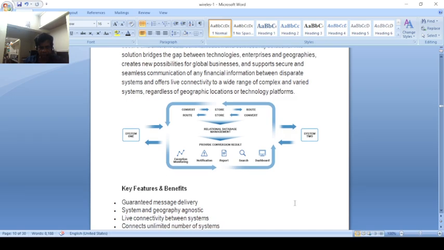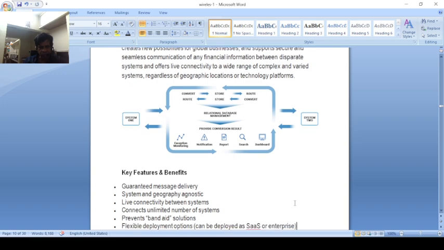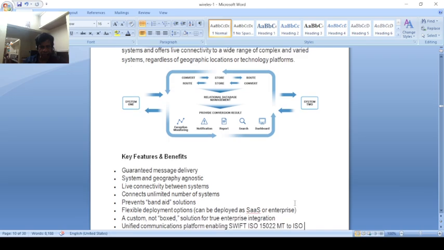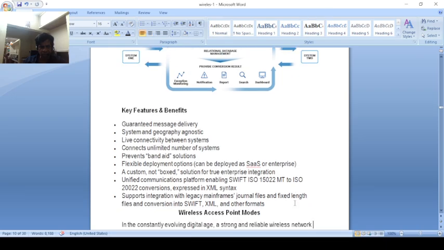The enterprise gateway is a guarantee of message delivery. The message can be delivered through networking. These are the enterprise gateway rules: the system is geographically agnostic, with connectivity between systems not limited. It offers flexible deployment options, such as SaaS and software, and it can also maintain and run files in fixed length and conversion.